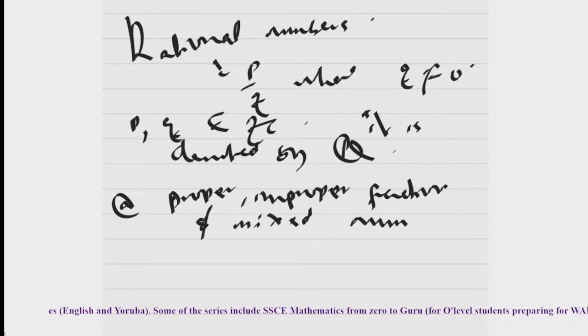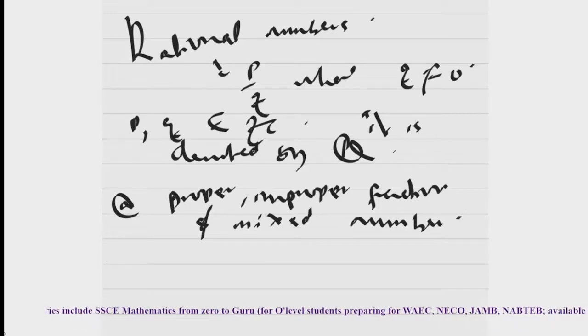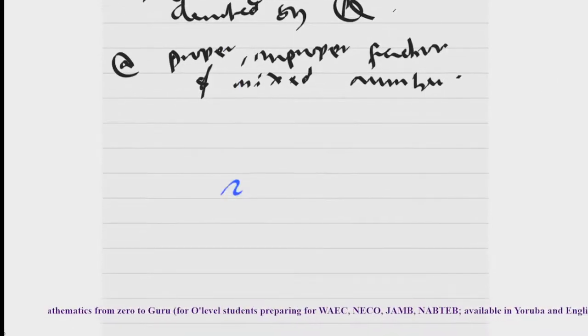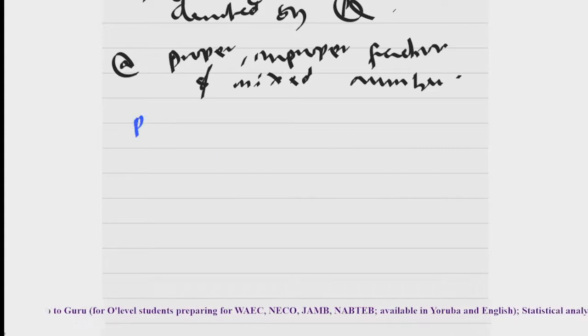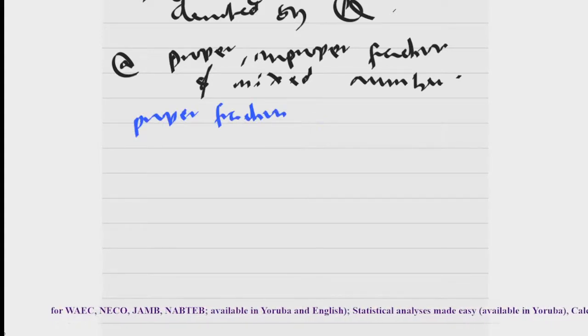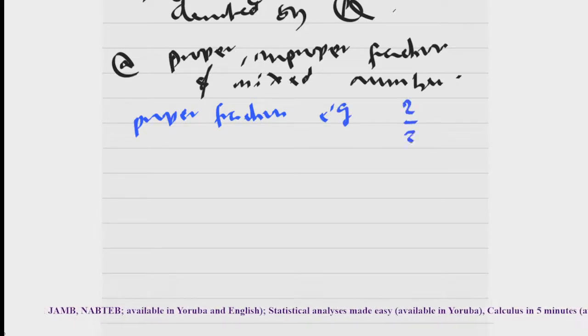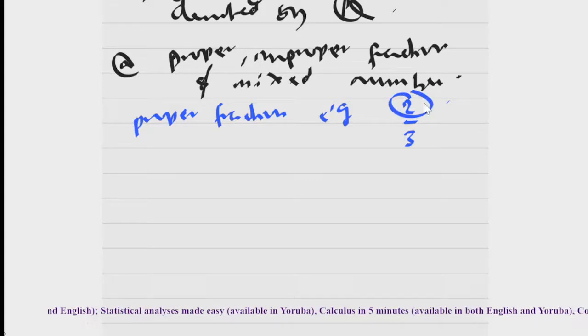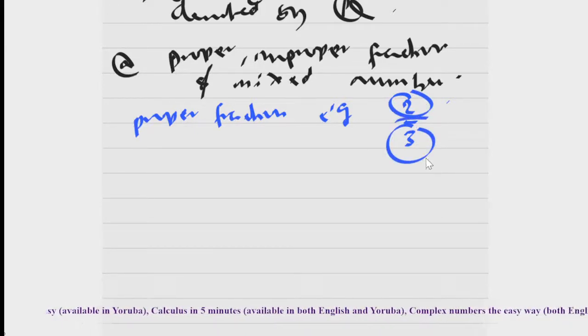When we say proper fraction, let me quickly review that. You say something is a proper fraction if the numerator is less than the denominator. So, for example, 2 divided by 3. In general, the numerator is this number here at the top, and the bottom number is the denominator.